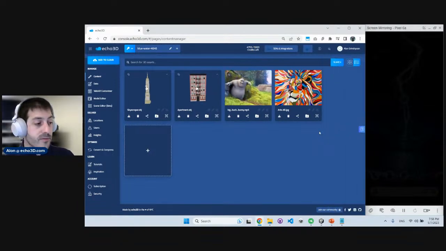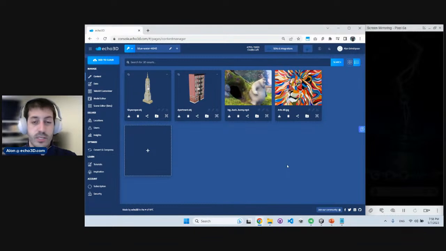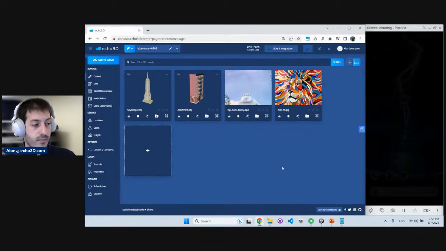Perfect. So what we've seen so far is basically how you can do it in a very low code, no code way. Just upload assets, upload 3D assets, upload images, upload videos, see them in 3D, see them in augmented reality, and manage that, share those assets super quickly. Really, really cool stuff. And it's all available right here.